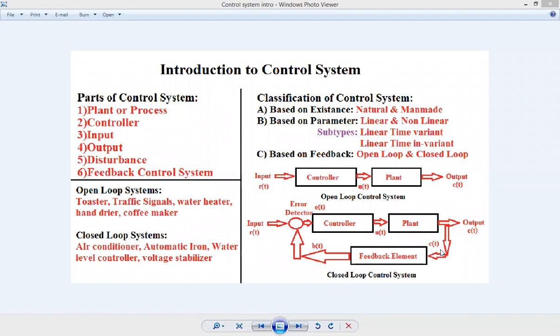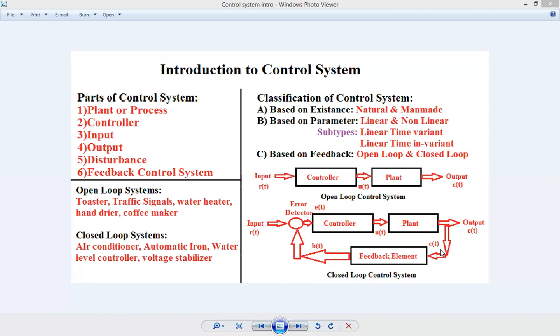Like suppose you are walking again. So when you hear sound from any direction, your ear takes the feedback of that sound. Again, you turn your head to that direction. So human being is a perfect example of closed loop control system.